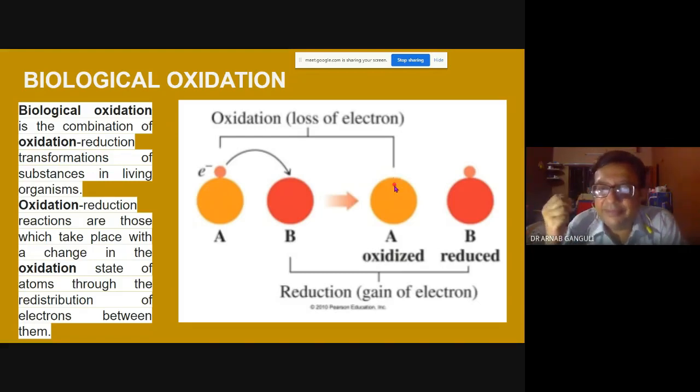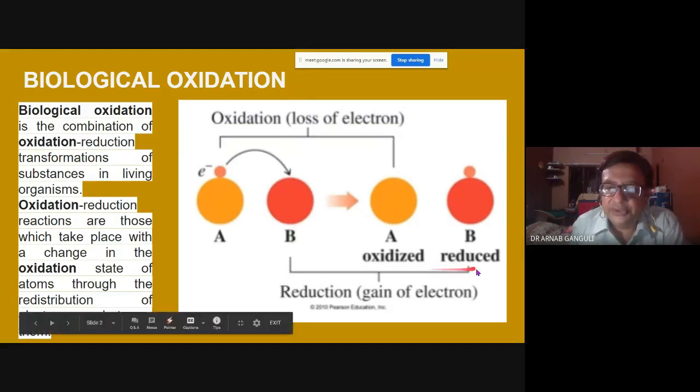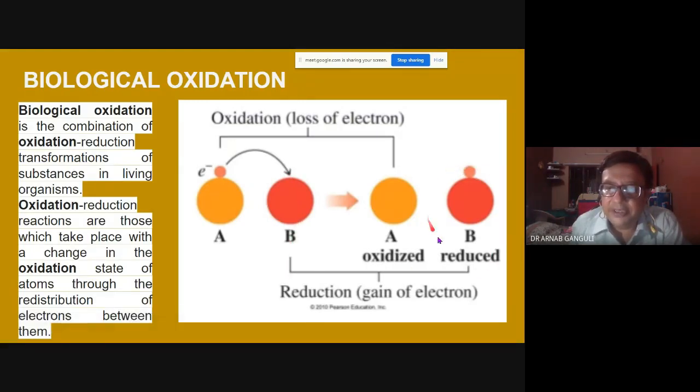At the same time, somebody's gain is somebody's loss, and somebody's loss is somebody's gain. Compound B, which was in an oxidized form, after gaining the electron becomes reduced compound B. So this particular reaction is an oxido-reduction reaction. Both oxidation and reduction, that is loss of electron for one and gain of electron for the other, are taking place together.